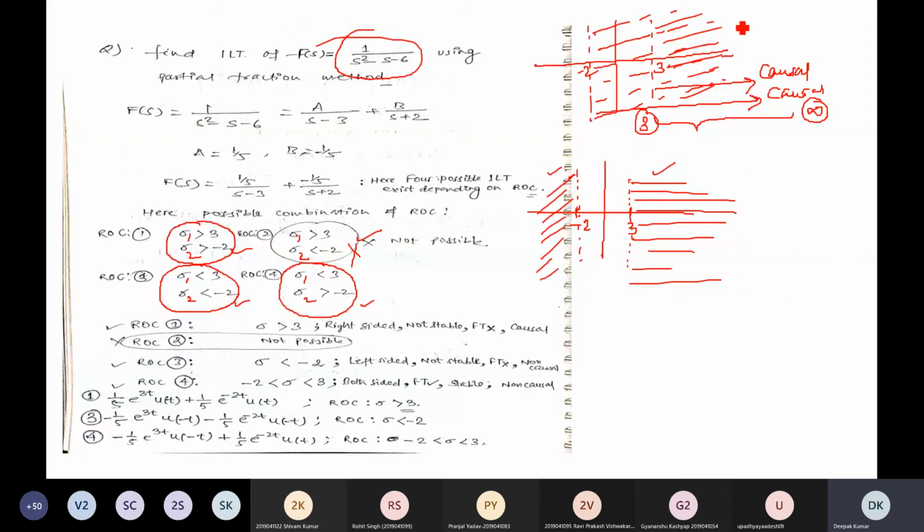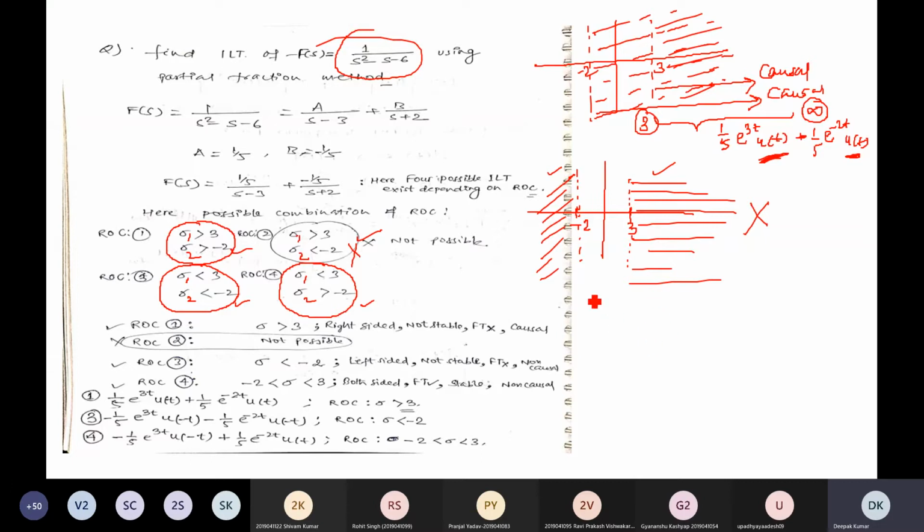And for this region of convergence, the inverse Laplace transform of the signal will be what we have already written: e to the power 3t u(t) plus minus 1/5 e to the power -2t u(t). Here u(t) you can see is a right sided signal, so this is causal. In this region of convergence there will not exist any inverse Laplace transform.